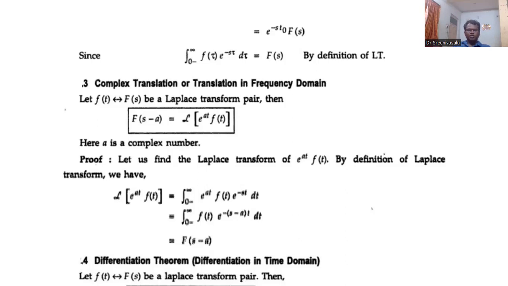Now compare this with the original Laplace transform formula, the Laplace transform of f of t equal to integral 0 to infinity f of t into e power minus st into dt. After comparing, because of the multiplication of e power at with f of t, s is shifted to s minus a. So it is called the frequency shifting property.